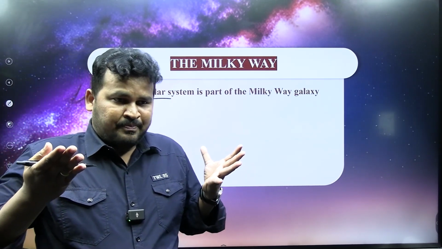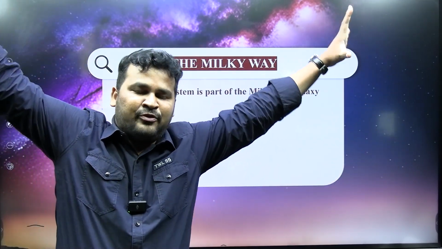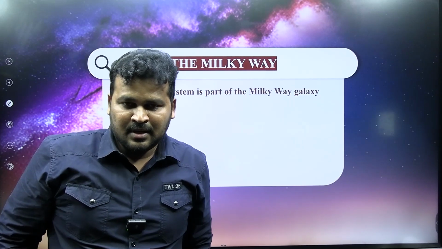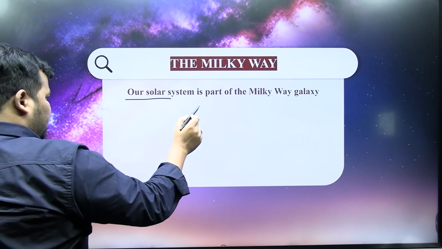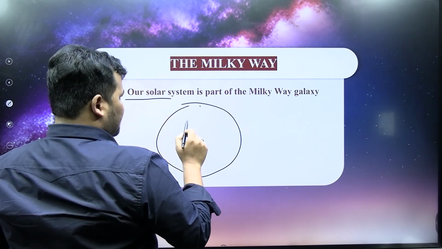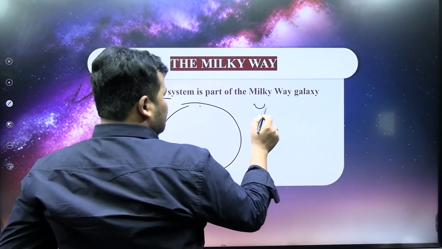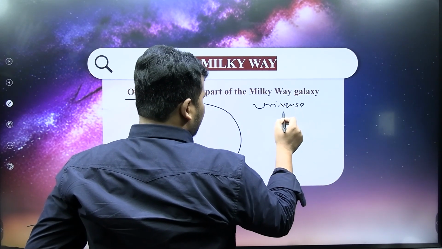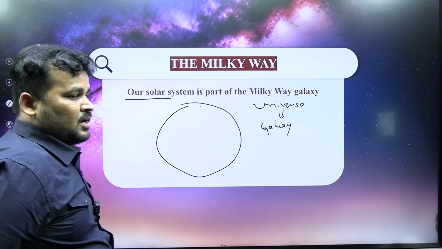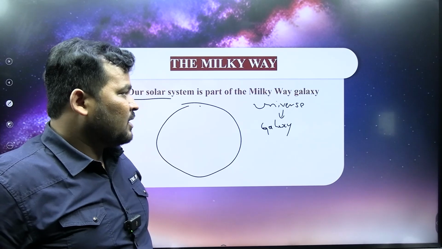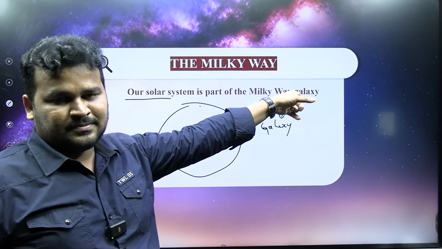Whatever matter, whatever thing is present, that is the universe. The universe is infinite, an unlimited one. In that universe, there is something called galaxies. Below the universe are galaxies. There are lakhs of galaxies in the universe.